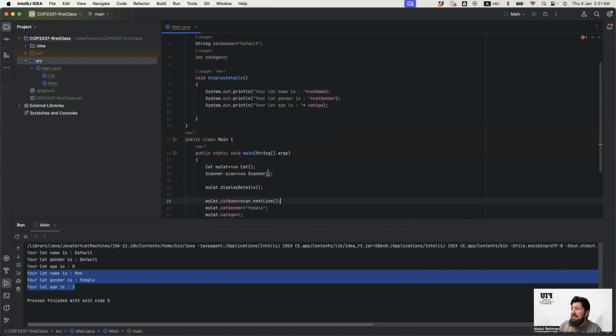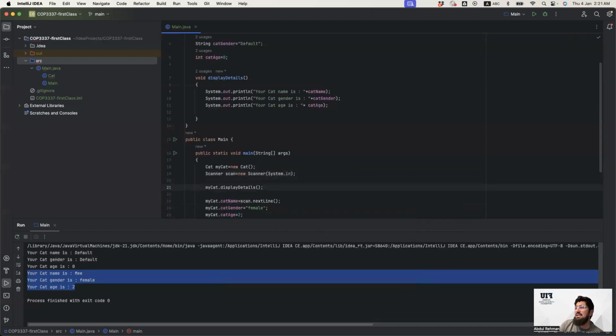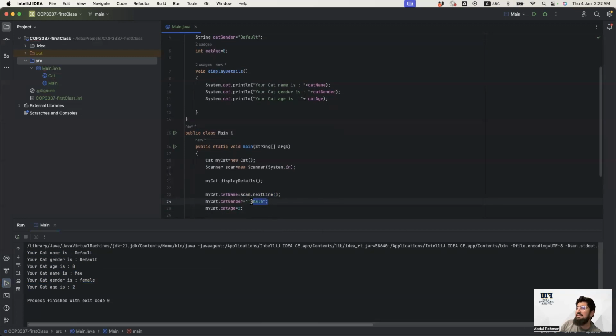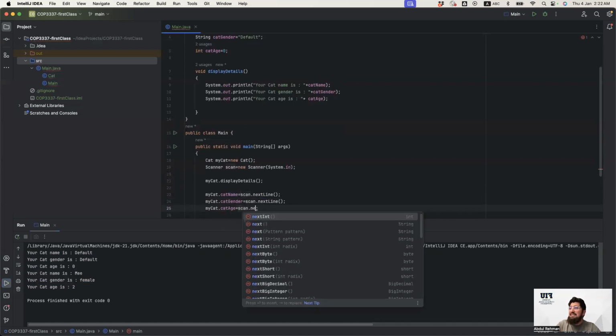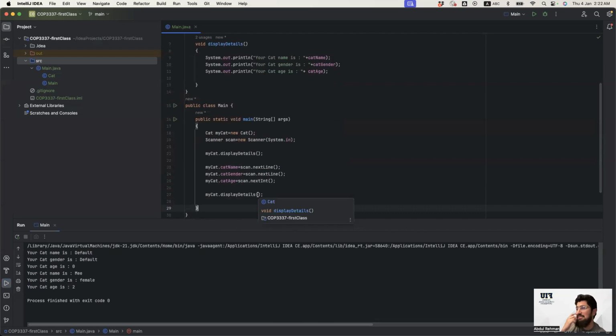One mistake I made here is that I have to define what type of input I am actually going to collect. So nextLine is going to help me to actually receive the line input in the console, which means in this running environment. So let's say this one is replaced with this, and if you have an integer, you should be using nextInt, right? So nextInt and then the same thing. Now this program is a little bit dynamic, which accepts the values from the user. So let's run it.